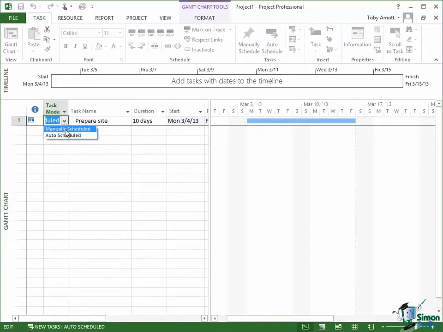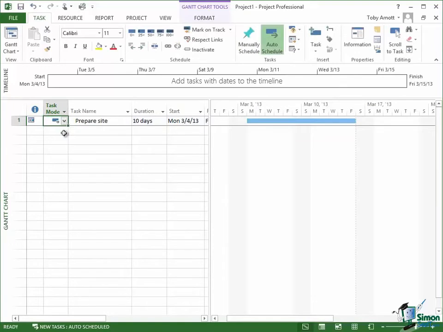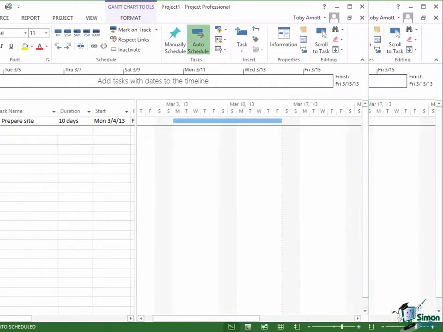If I wanted to change it to manually scheduled, that's one of the places that I could do it. Another very important point here is that when you enter a task, it's given an ID number. This is ID number 1. Now, I'm going to talk about task IDs later on, but as we'll see, task IDs are very important.